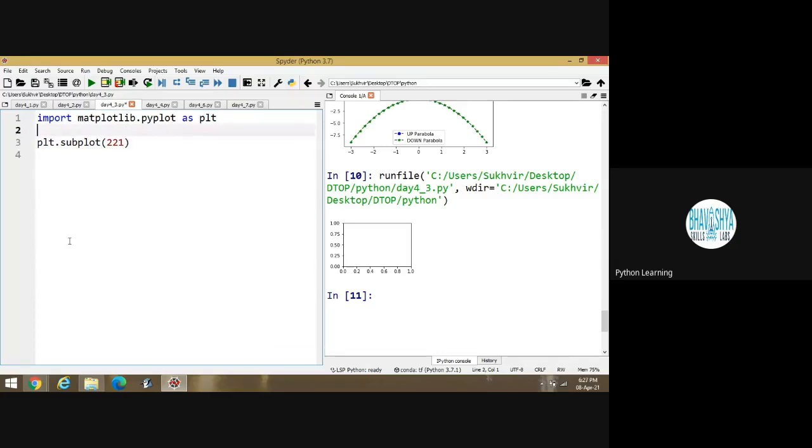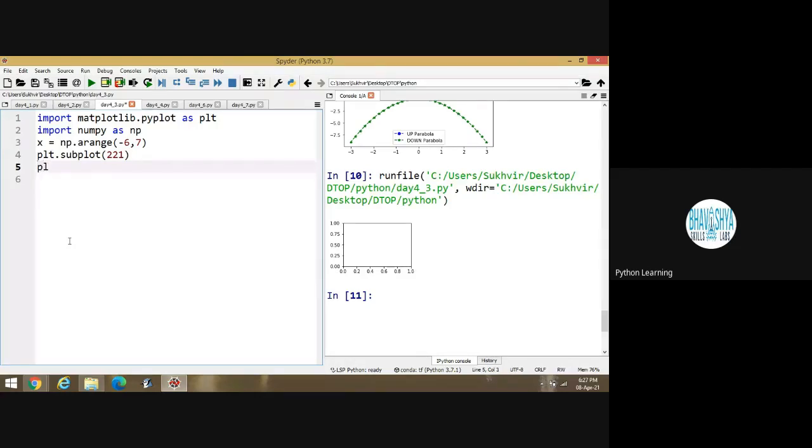Okay. One more content is required. Suppose I am writing import numpy as np and some values are there. X is equal to np dot arange minus 6 to 6 or 7. These values are there. plt dot subplot 2 to 1.